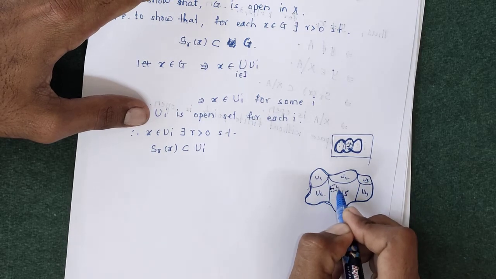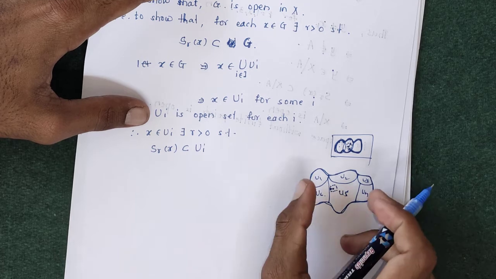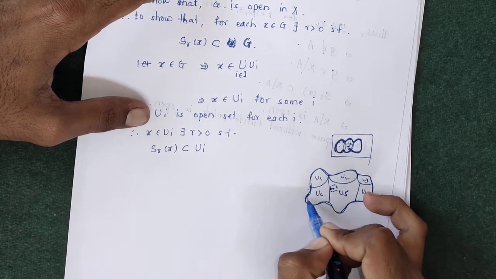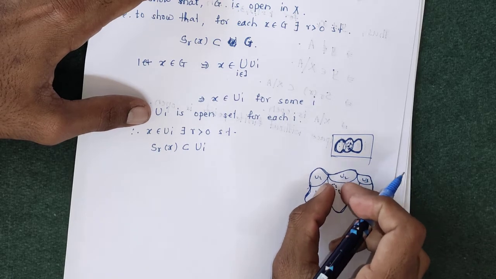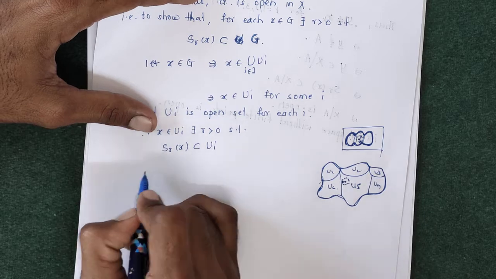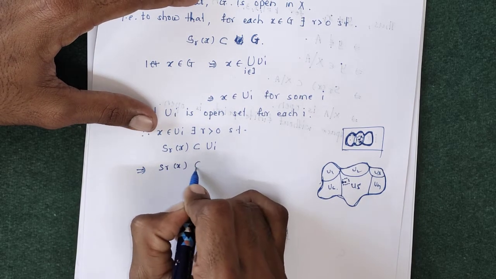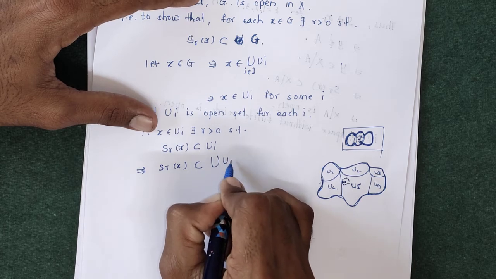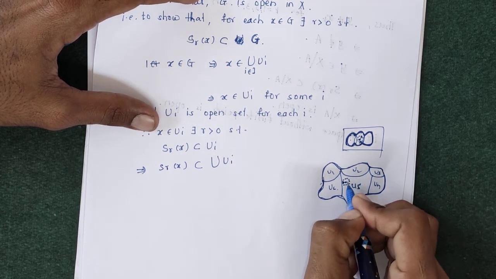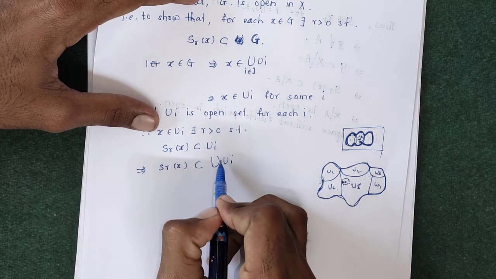So this open sphere lies inside u5, then we can say that this open sphere lies in the union of ui's. The union of ui's is the big set in which this open sphere again lies inside. So SR of X lies inside ui means SR of X lies inside the union of ui. SR of X lies in u5, but u5 is a member of the union of ui.